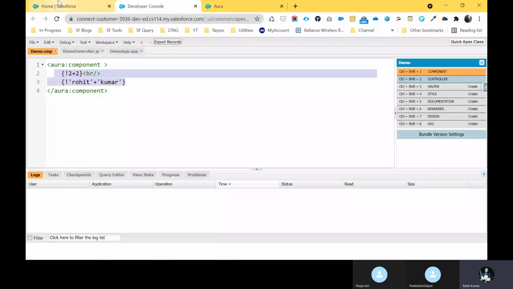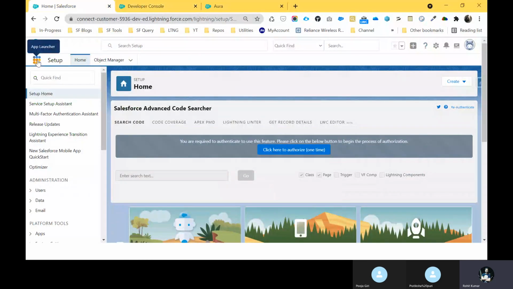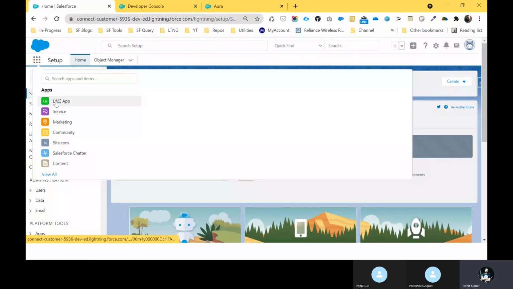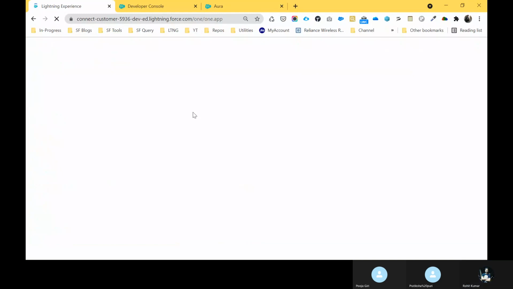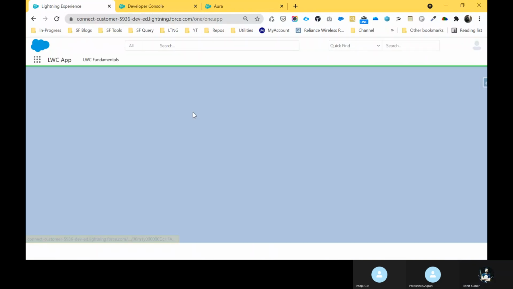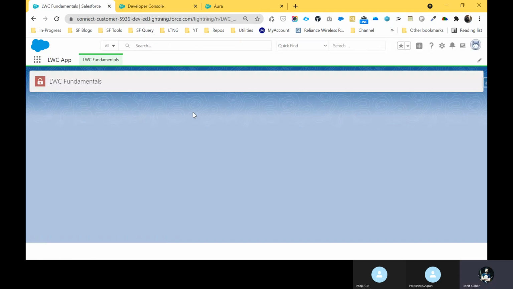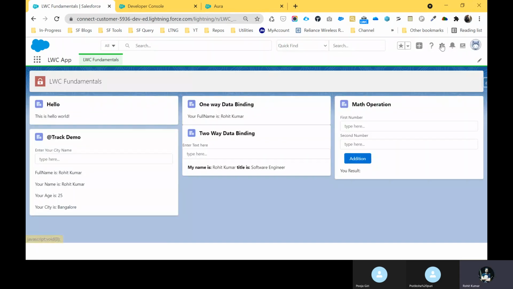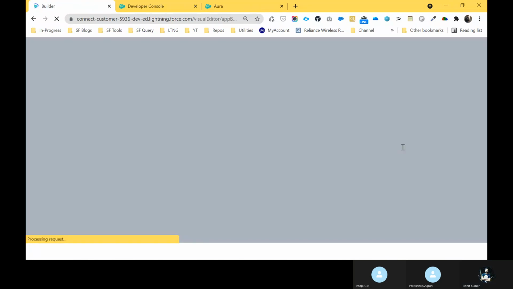So now let me open my application. That is my LWC. Just click the app launcher and the LWC app. Just click this one. And now LWC fundamental here. Just click this gear icon and click edit page.